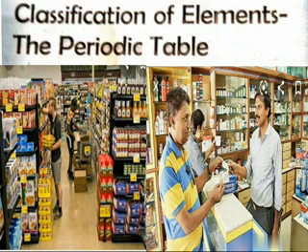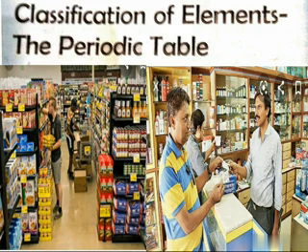There are 118 known elements, which possess different chemical and physical properties. Therefore it is very difficult to study and remember them. Yes or no? Yes. That's why it is better to classify the elements. So what is the purpose of classification? Classification of elements is required to understand the properties of elements.